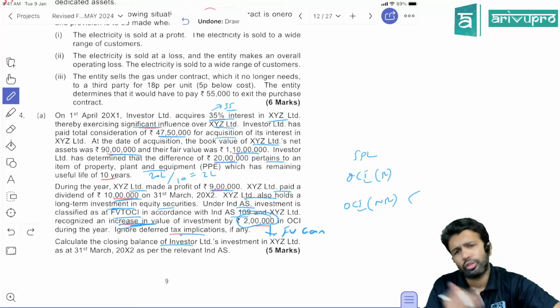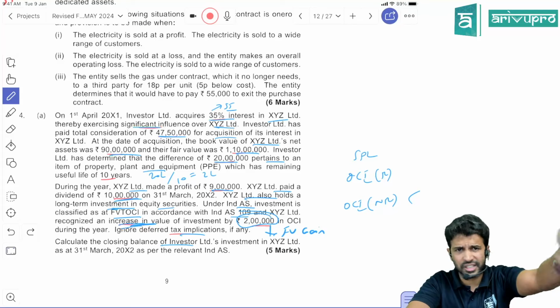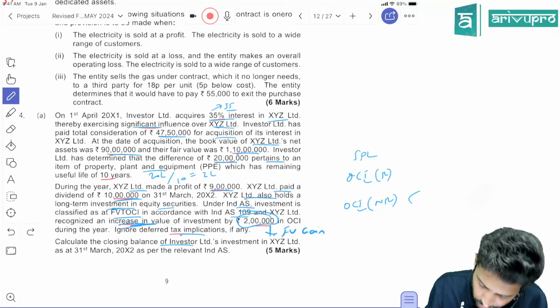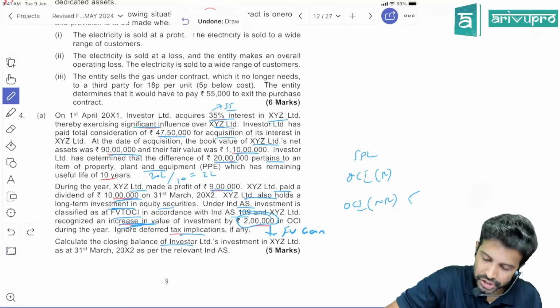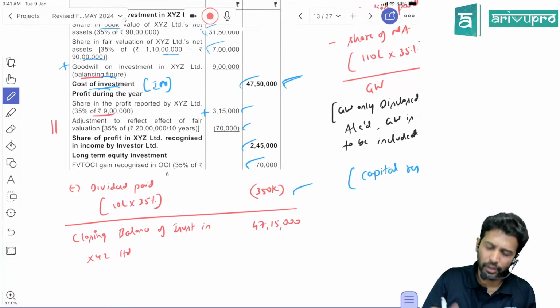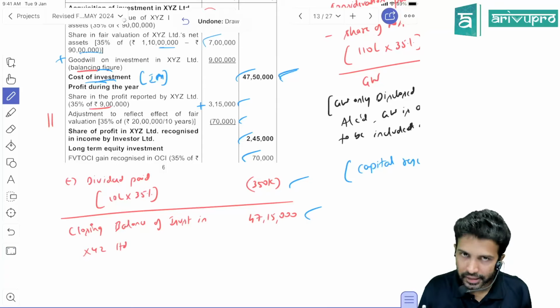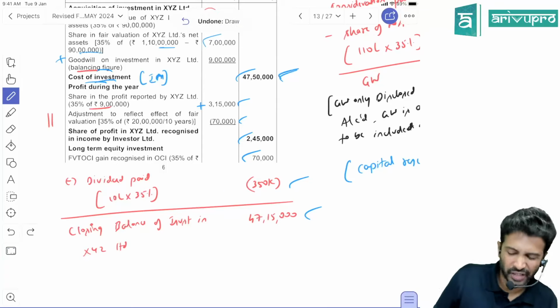2 lakh. So it doesn't matter whether the associate company reports a realized gain or unrealized gain, whether it's an SPL gain or OCI gain, investment balance will still increase. So how much is this OCI gain? 2 lakh. So investment again will increase by our share. 2 lakh ka 35%, which is 70,000 added up. That's what they've done. When you do all this, you'll get the final balance of associate company as per equity method. Adding all this, 47 lakh 15,000. That's all this question is.